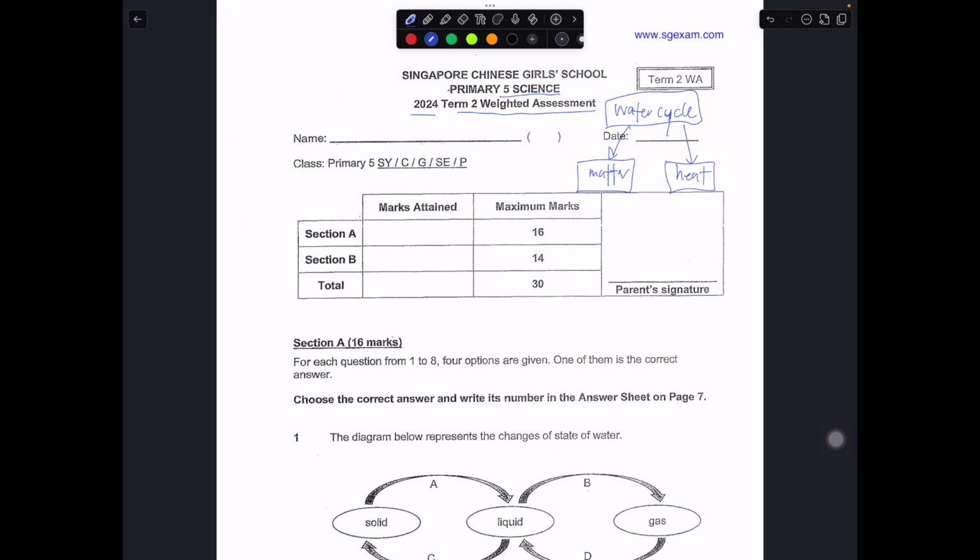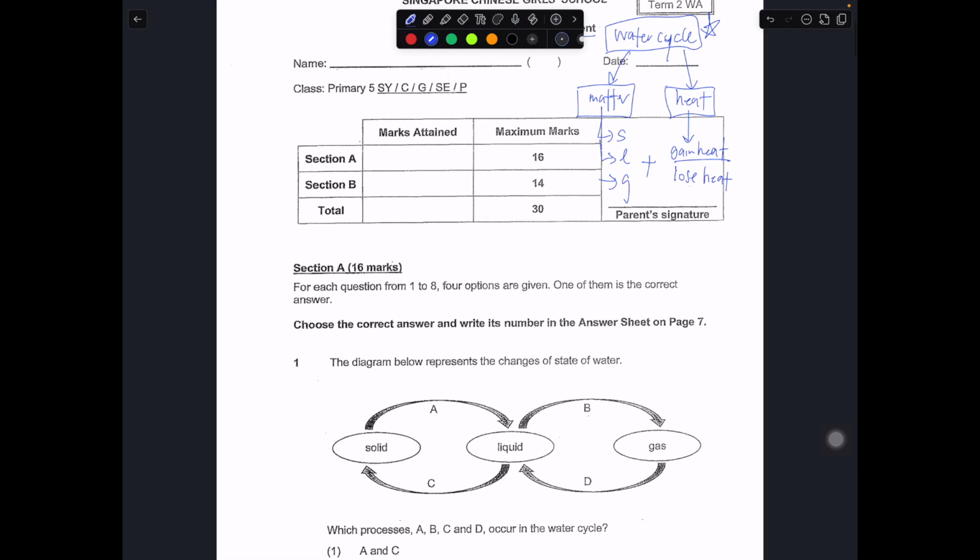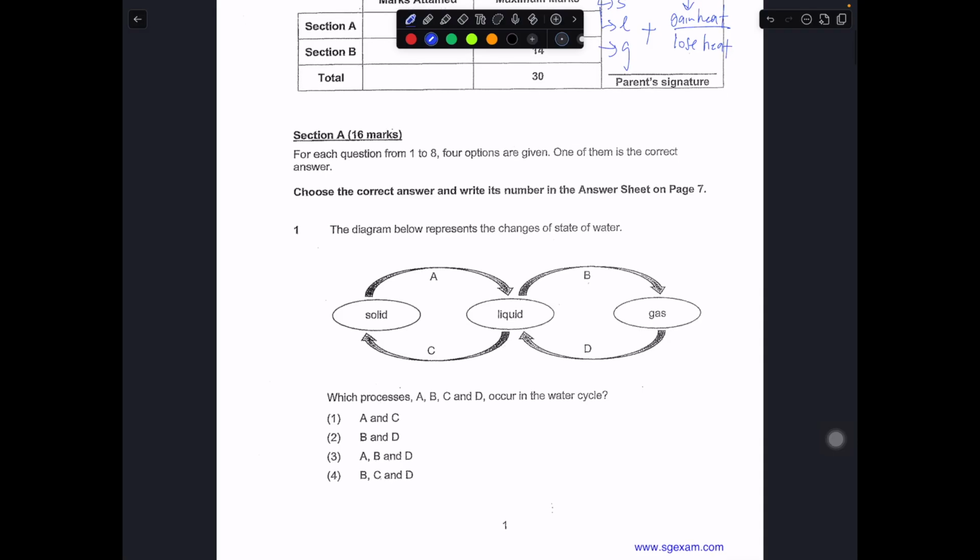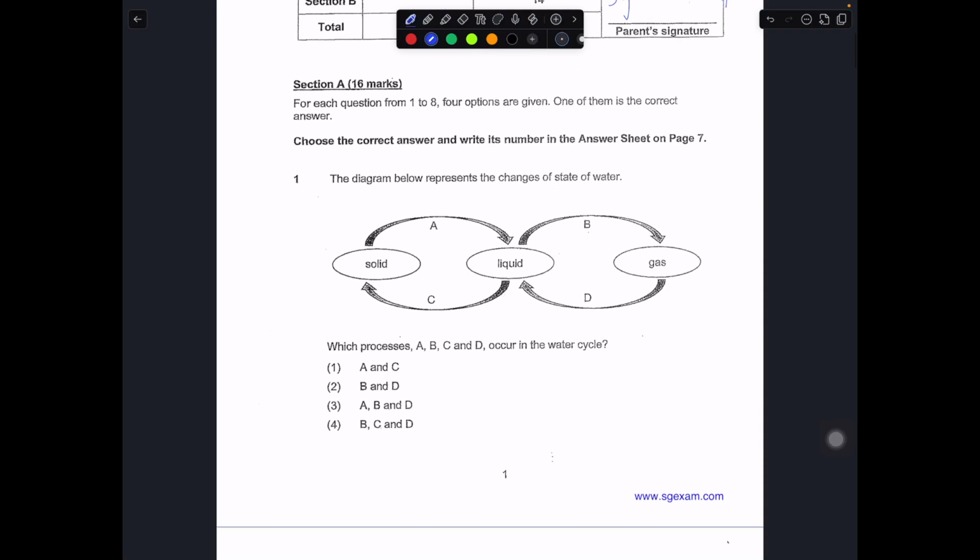And if you want to break them down, matter, you need to know solid, liquid, gas, and this part will be your gain heat and lose heat. So you need to combine more or less these ideas together to be able to get a sense of how to answer water cycle questions. So I'll go through the MCQ first, then followed by the open-ended question.